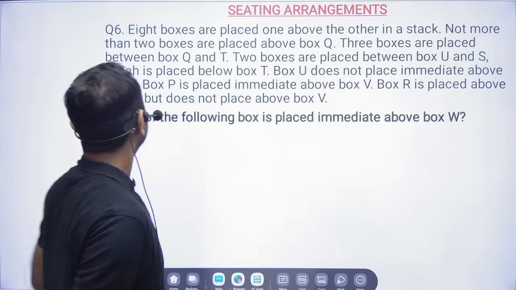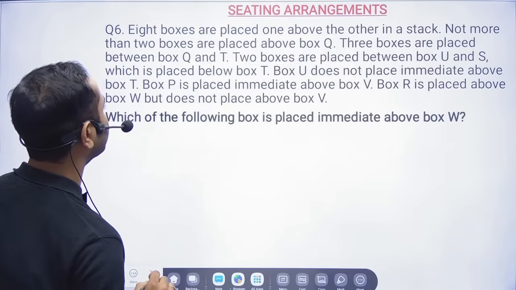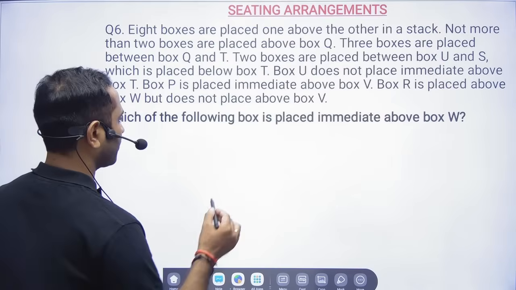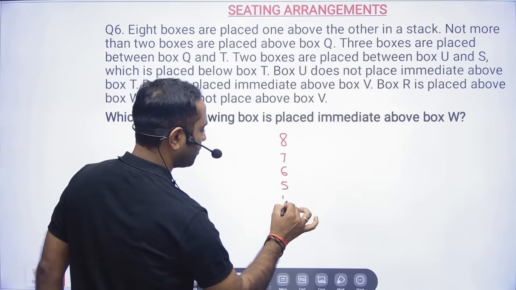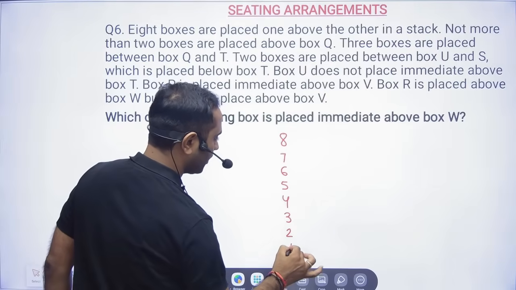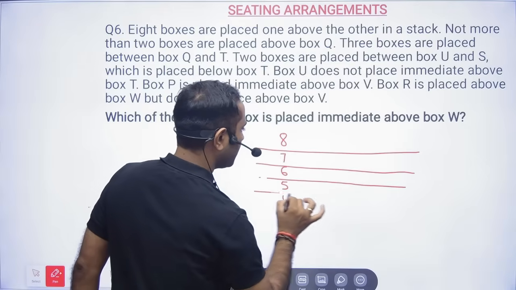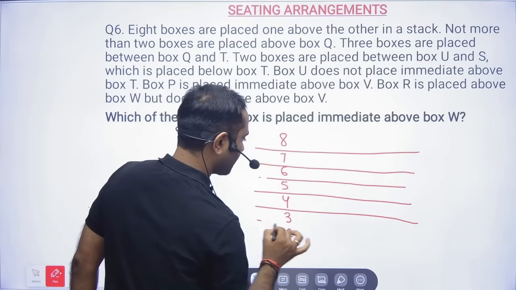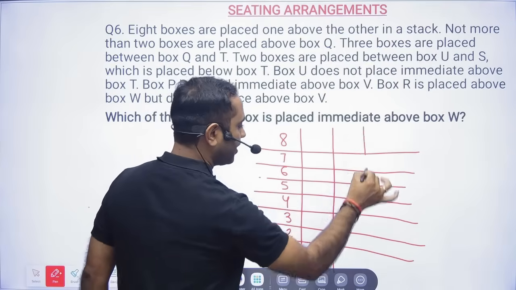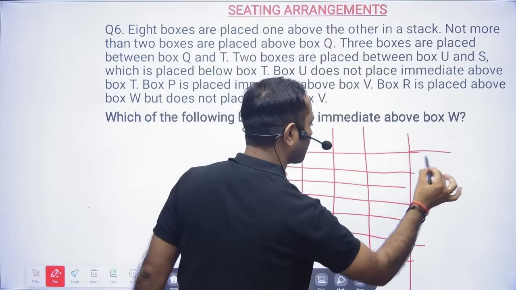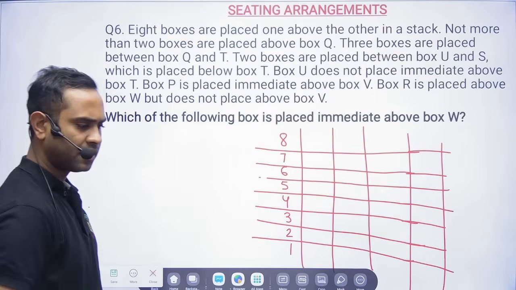Okay, here you see. So 8 boxes are placed one above the other in a stack. Not more than 2 boxes are placed above box Q. So for 8 boxes, I will just give the numbering: 8, 7, 6, 5, 4, 3, 2, 1, so that it will be easy for you to deal with this question. I am also telling you the way you will be solving the questions. So let us take the possibilities.